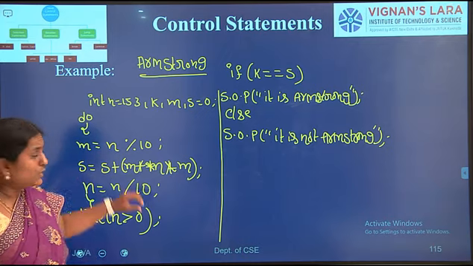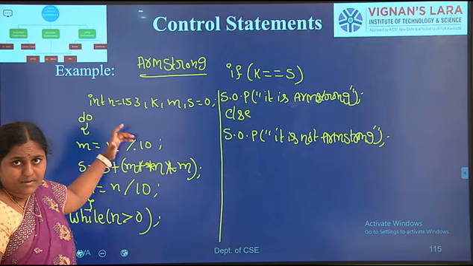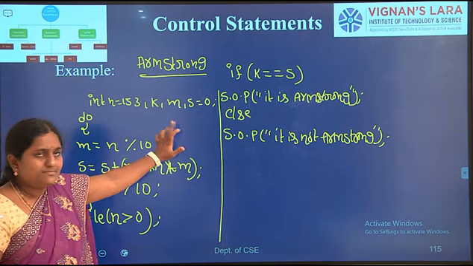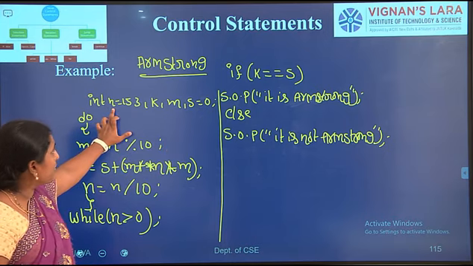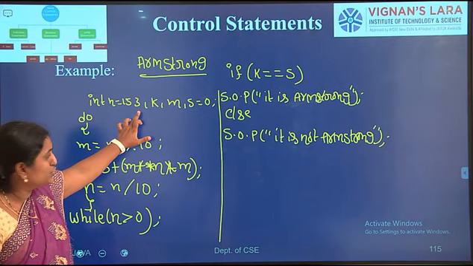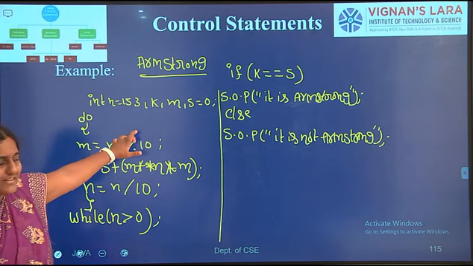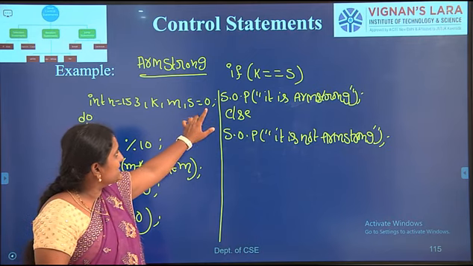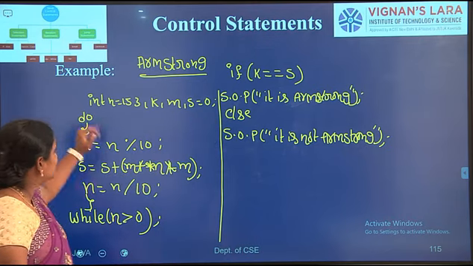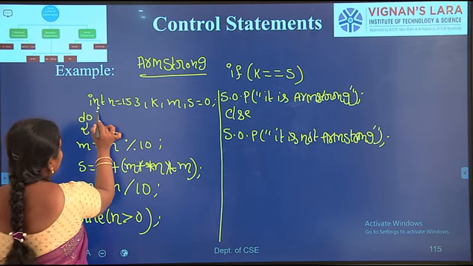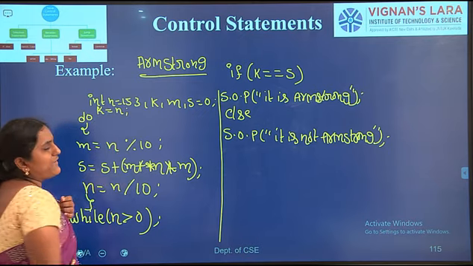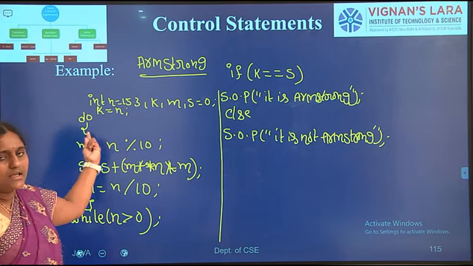Let us see it statement by statement. Here I am declaring the variables n, k, m, s. At the time of declaration, I can initialize a value to the variable. Here n = 153, and k, m, s = 0. By default I am initializing s as 0. Next I include one statement, k = n: the value of n is assigned to the variable k.